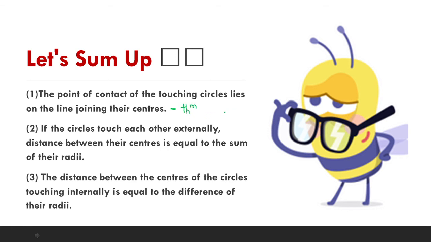Next, if the circles touch each other externally, then the distance between their centers will be equal to the sum of their radii. And if the two circles touch each other internally, then the distance between the centers will be the difference of their radii. These three points we are going to consider when we solve the next practice set.